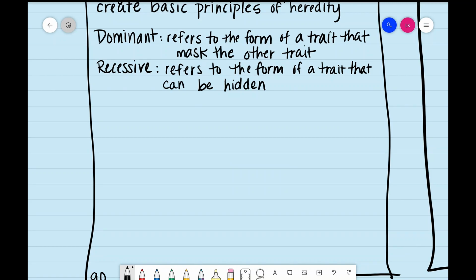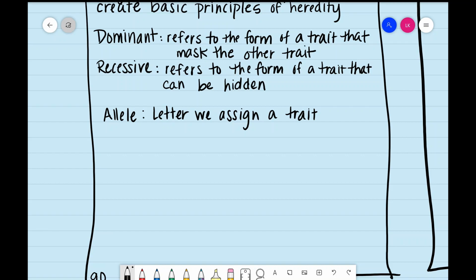We represent traits using something called an allele. An allele is the letter that we assign to a trait. It is usually based off of which trait is dominant.